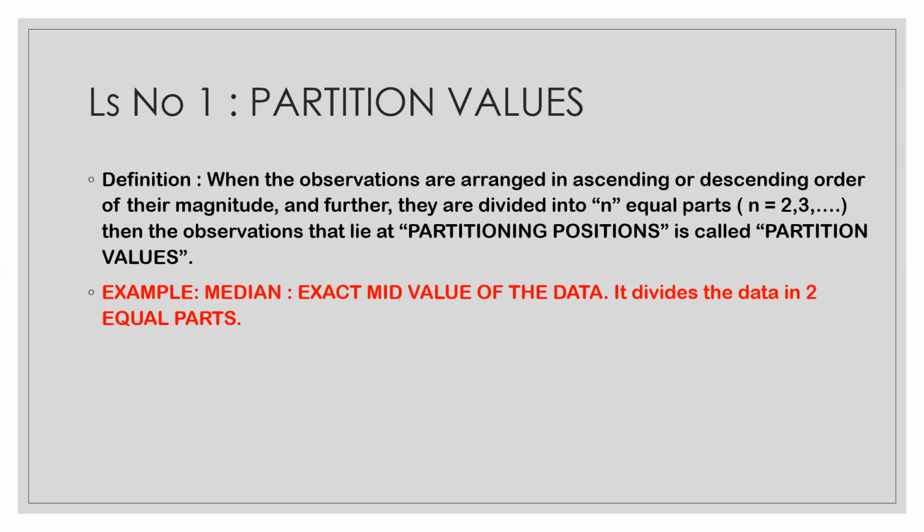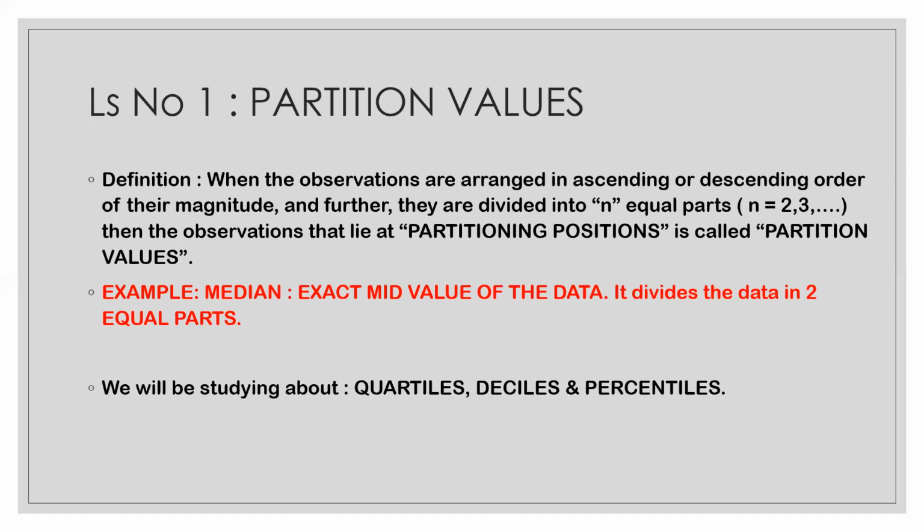Example, you must have studied about this particular topic, median, in your 10th standard. It means the exact mid value of the data. It divides the data into 2 equal parts. In this particular lesson, we'll be studying about quartiles, deciles, and percentiles.